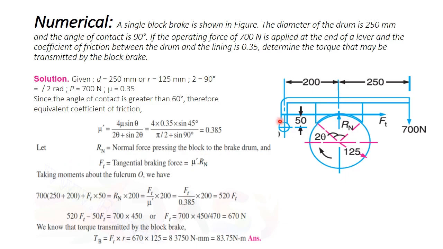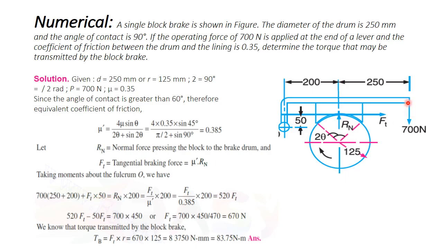Taking moments about the pivot point O of all forces, the effort applied by the driver, 700 Newton, acts at a distance of 450 mm, so 700 multiplied by 450. Clockwise is taken as positive. Ft acts at a distance of 50 mm offset, therefore Ft multiplied by 50.